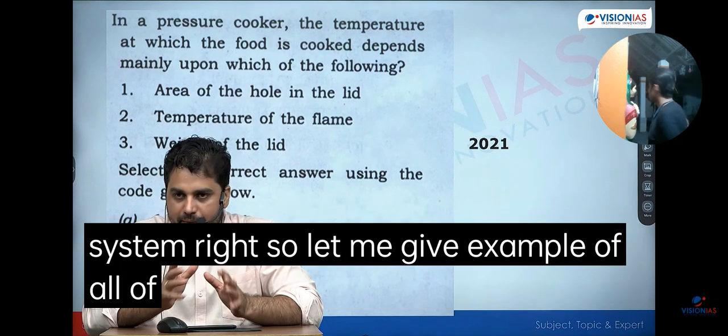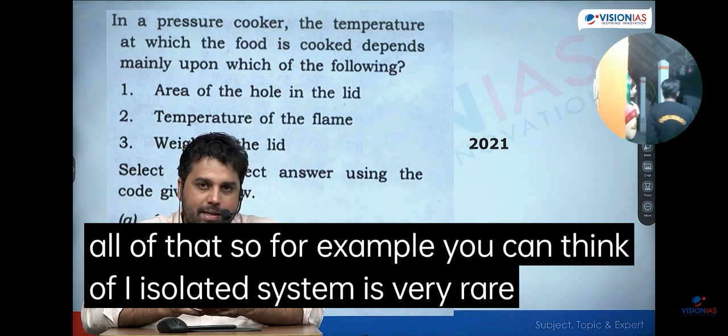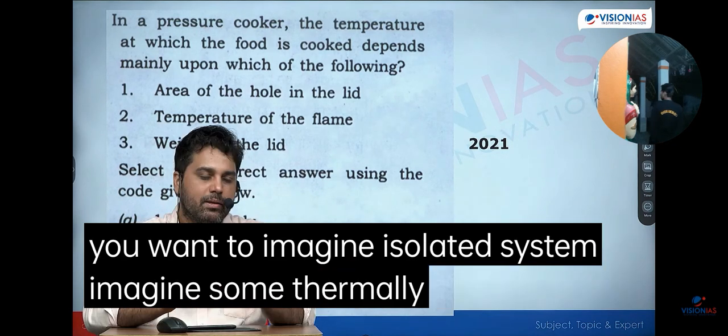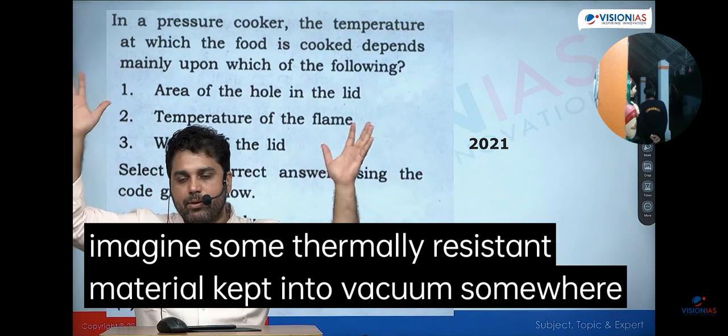Right? So let me give an example of all of that. An isolated system is very rare, but if you want to imagine an isolated system, imagine some thermally resistant material kept in a vacuum somewhere. Right? It's an ideal situation.